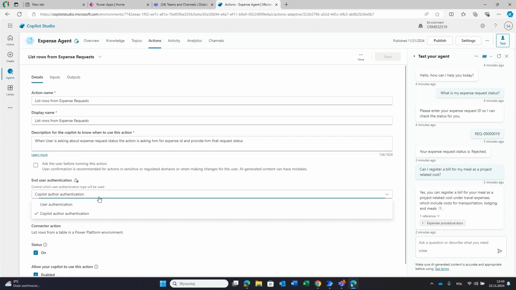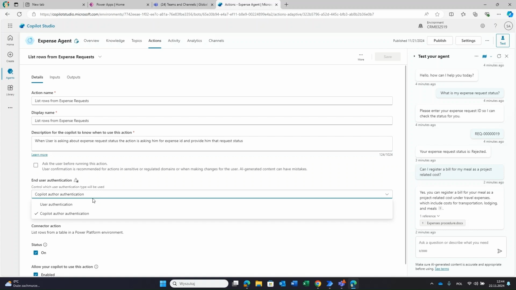You can use either Copilot author authentication or user authentication. Why? Well, this is a perfect example. If I'm asking about details of a record from a database, I would like to be sure that the answer will be based on this user's access rights.